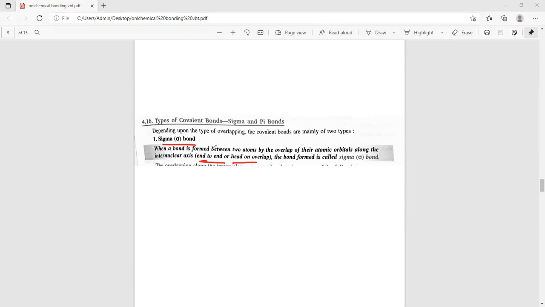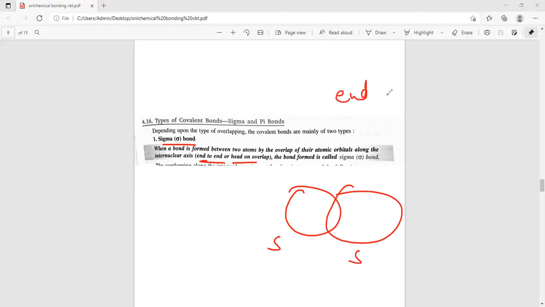One example is s and s, where end-to-end overlapping is there. So when two or more atomic orbitals overlap end-to-end,